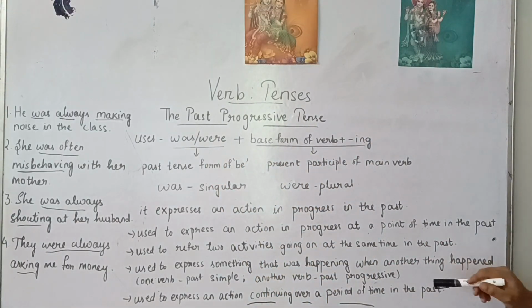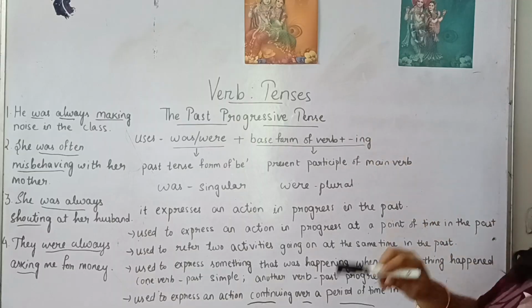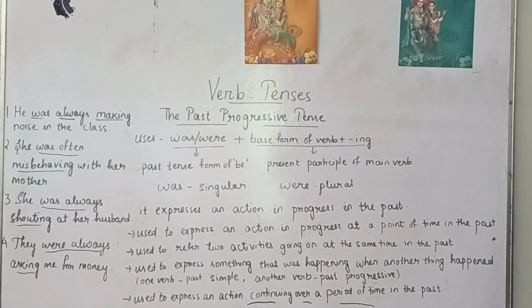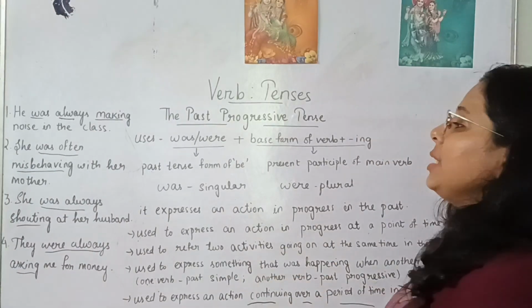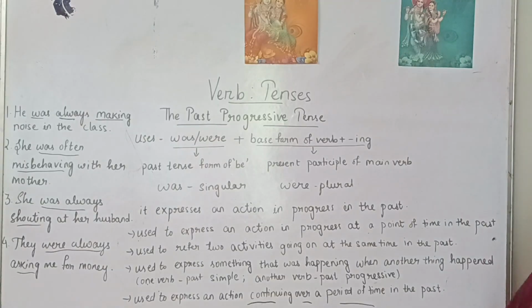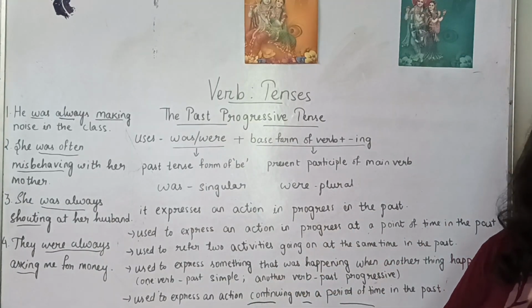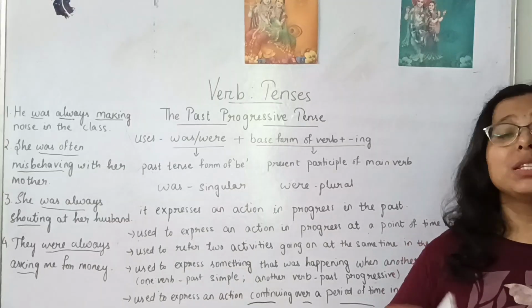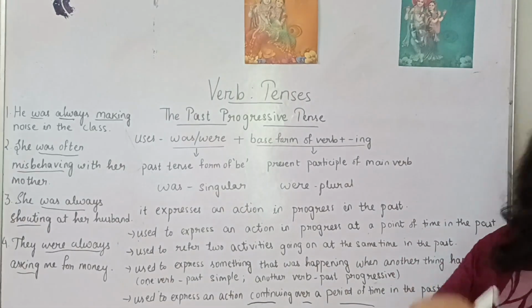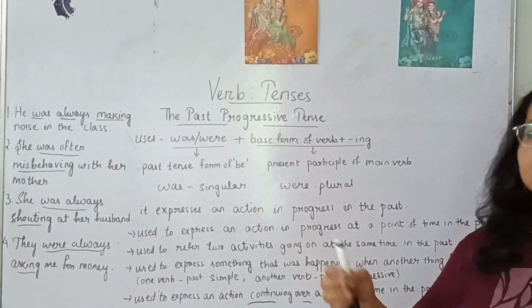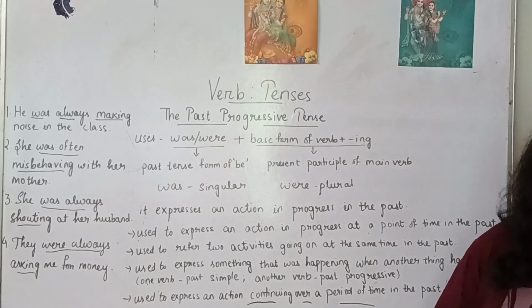And when we are not particularly asked for past progressive tense, then we have to identify from the sentence which rule is applicable in that case. See, in the exam, you will get multiple questions. All the questions will be mixed up. You have to find out which one is present progressive, which one is past progressive, which one is simple tense, which one is past tense, which one is perfect tense. So you have to identify with the questions.